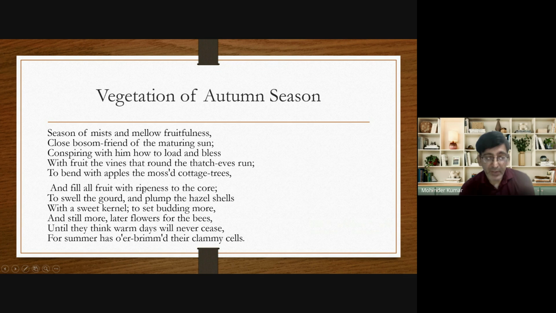So from the first stanza you can guess that John Keats talks about the vegetation of the autumn season, and he presents that during the autumn season there is a lot of fruitfulness everywhere, and all the fruits get ripe, and there are more and more flowers on the plants. So this is the first stanza.